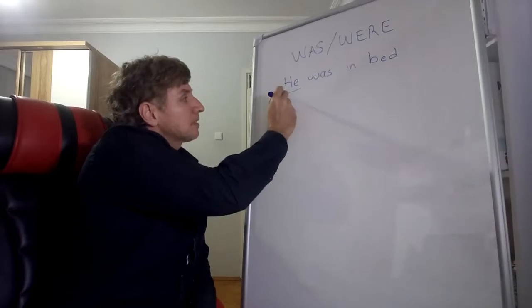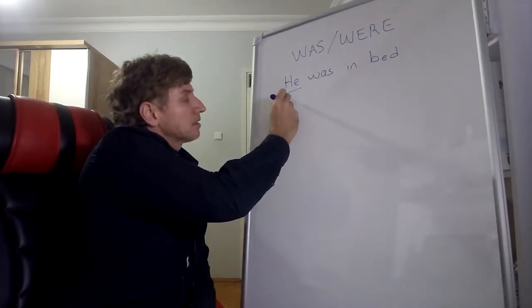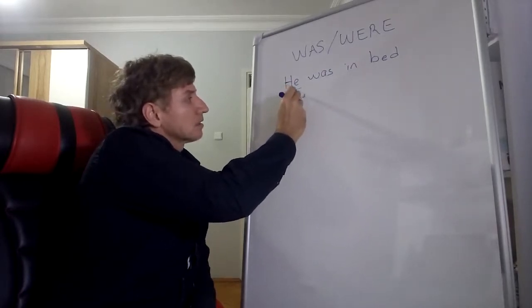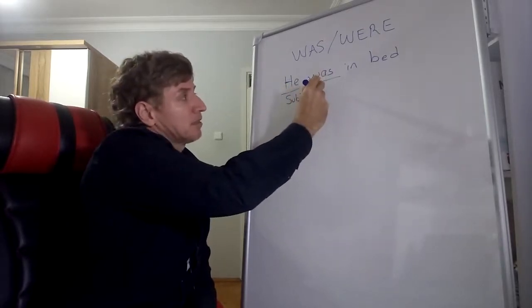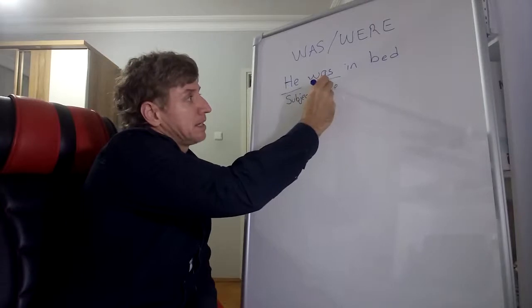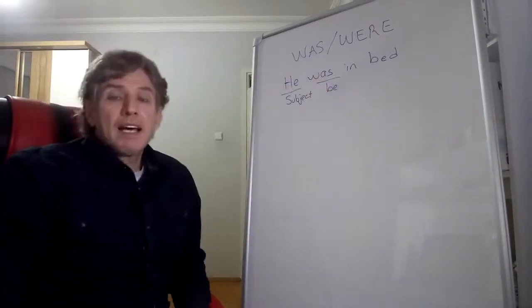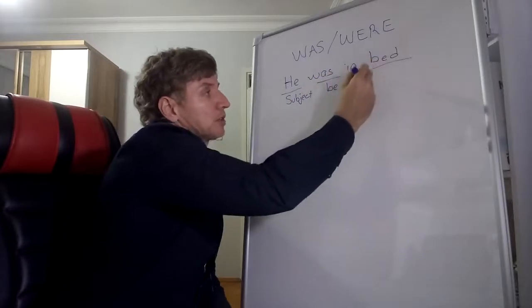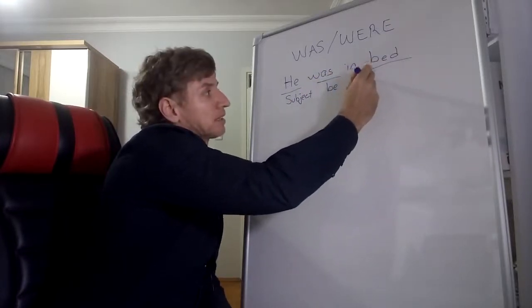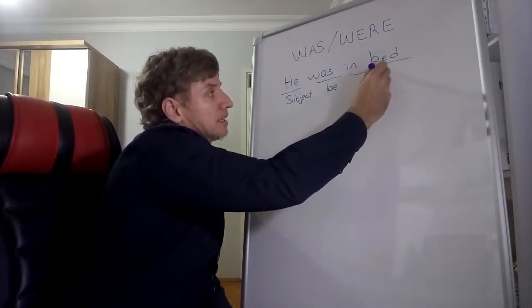So, with the subjects he, she, it, we use was, okay? Was, verb be. And after was, were, we usually use a place, okay? Place. He was in bed.